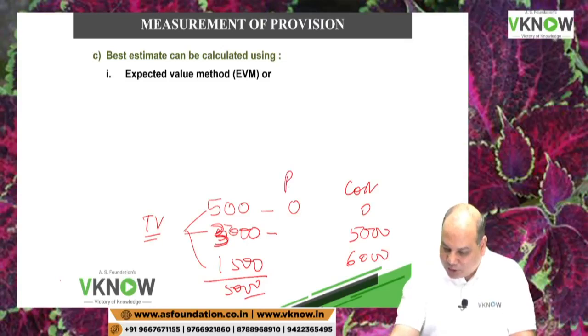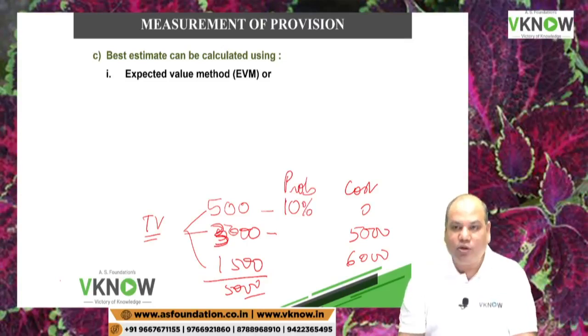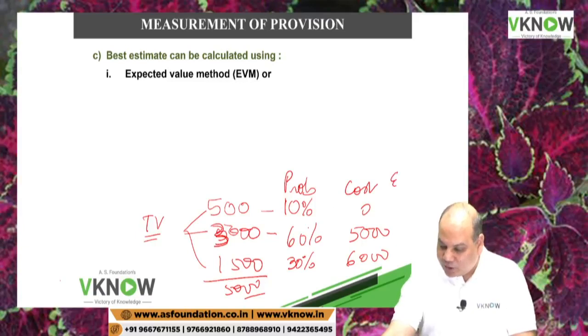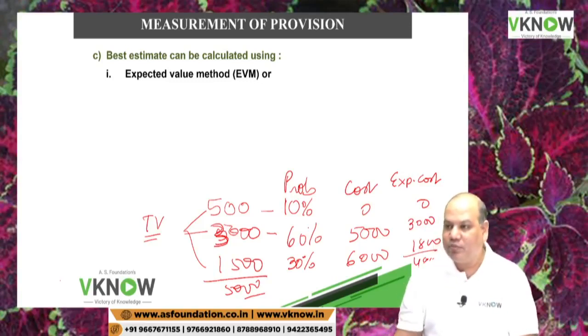So what is the probability for these events? I will calculate. This event has a probability of 10%. This event has a probability of 60%. This has a probability of 30%. So now I will multiply. What is my expected cost? 0, 60% of 5,000, 3,000, 30% of 6,000, 1,800. So my expected cost can be 4,800. This is called expected value method.